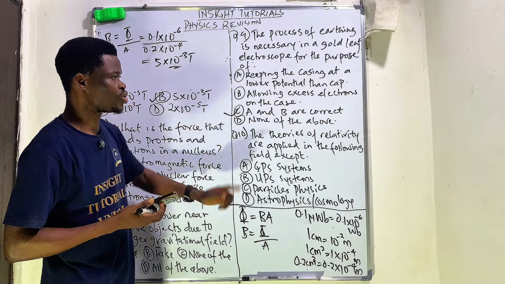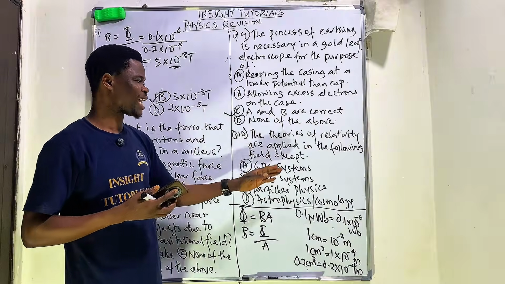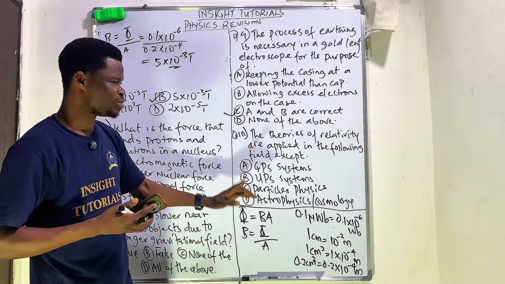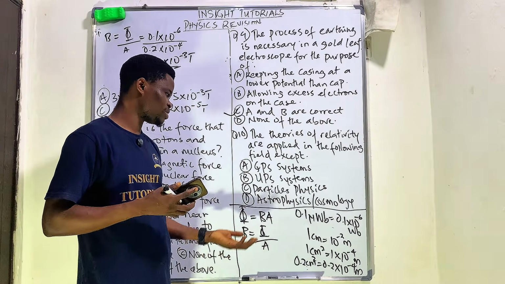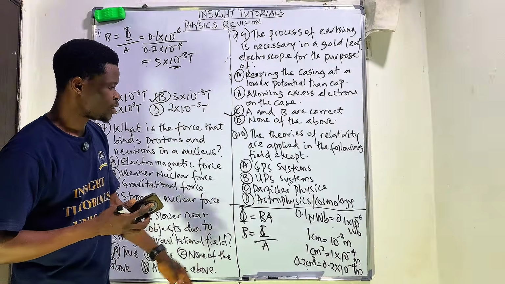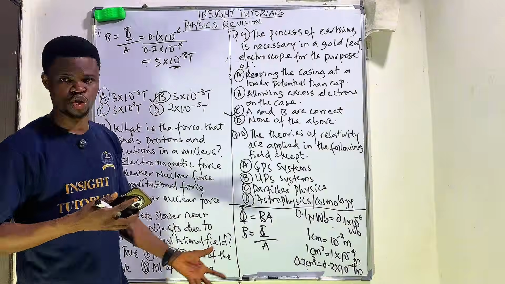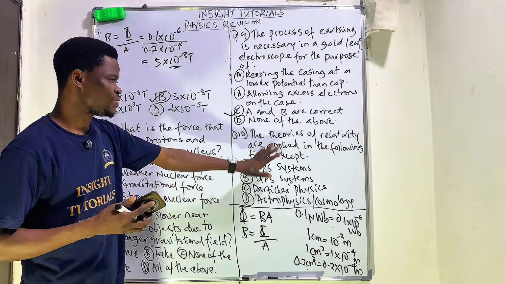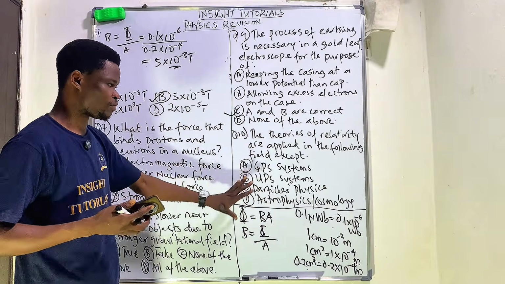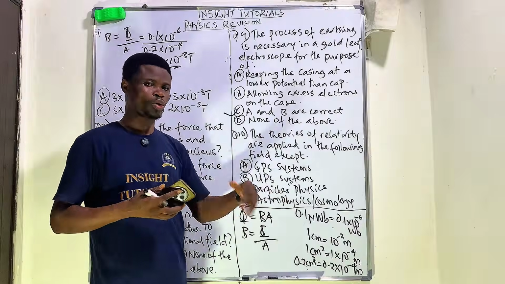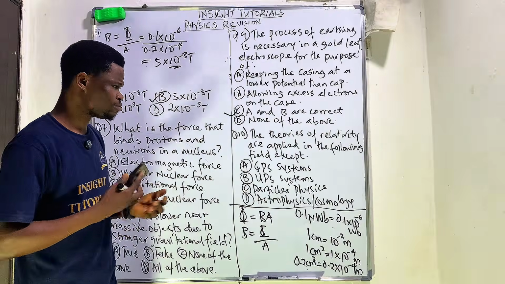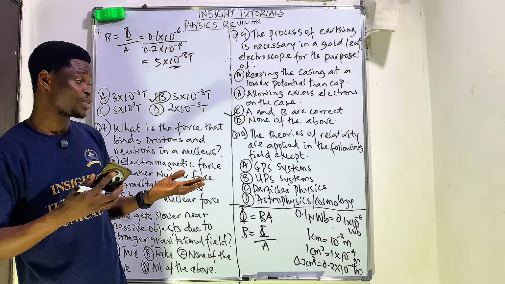Question 10 now says that the theories of relativity are applied in the following fields, except: A says GPS system, B says UPS system, C says particle physics, and D says astrophysics and cosmology. Right? Now, relativity applies to three of the items stated here, but one of them does not apply to relativity.